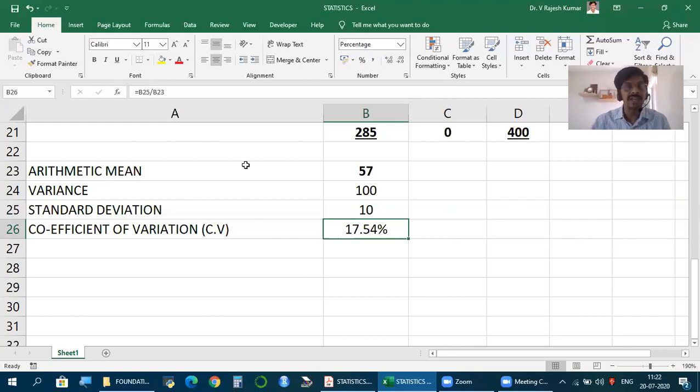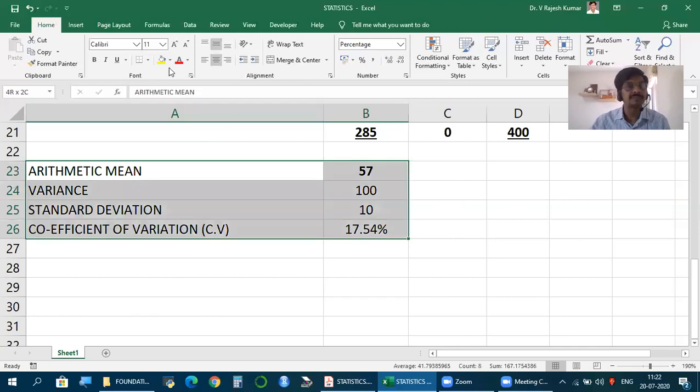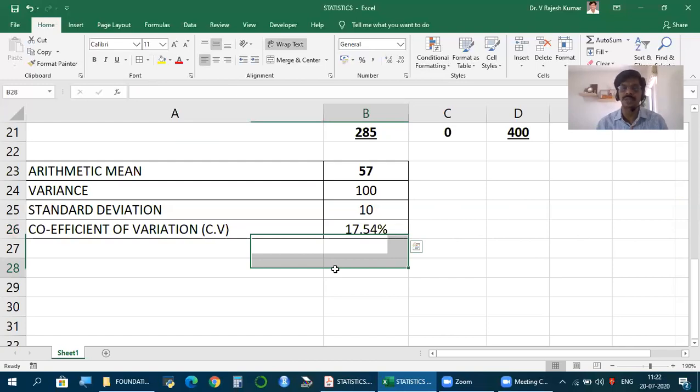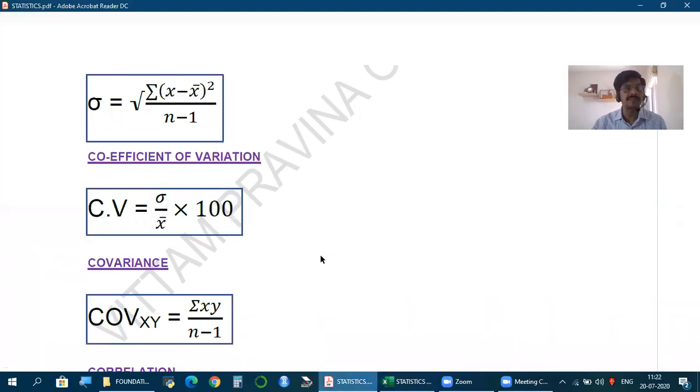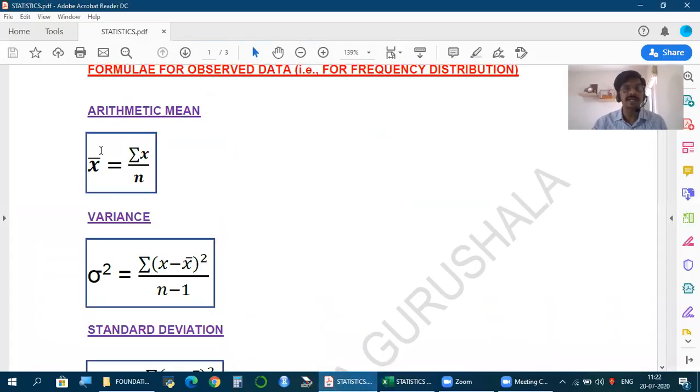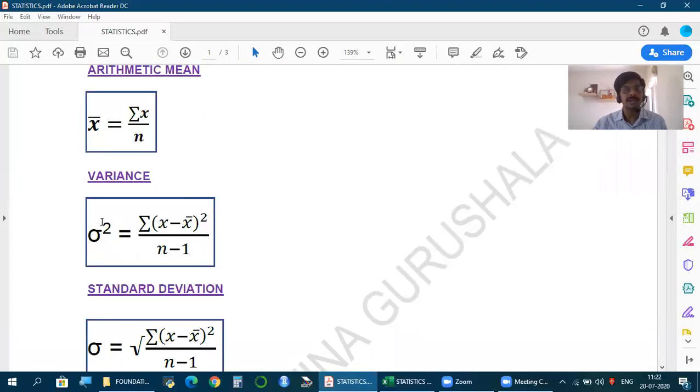So friends, whenever we have one set of data, these are the measures we must calculate. Just know these formulas, absolutely fine. This is our requirement. Simple. So when it is observed data, one set of data, the first requirement is to calculate the mean, x bar, which is summation x by n. X is the variable. Variance is the next measure.